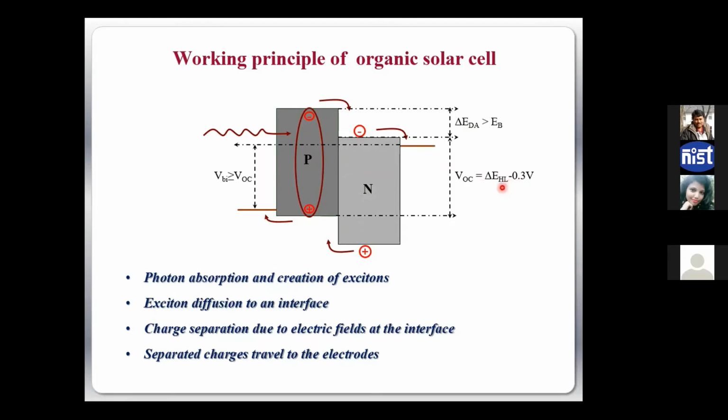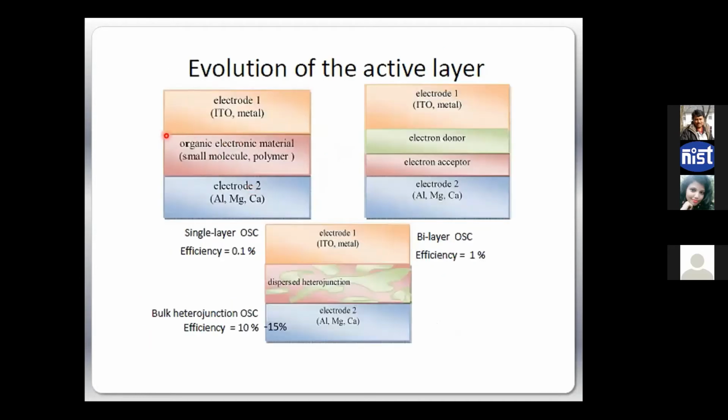Now you think of something, and the VOC that you can generate is basically the HOMO-LUMO difference of these two materials, and it is quite common, like the built-in potential, right? Now you think of the first single layer device. I did not have any PN junction or anywhere where the excitons can be broken except the electrode interfaces, right? So that is why the efficiency was very low.